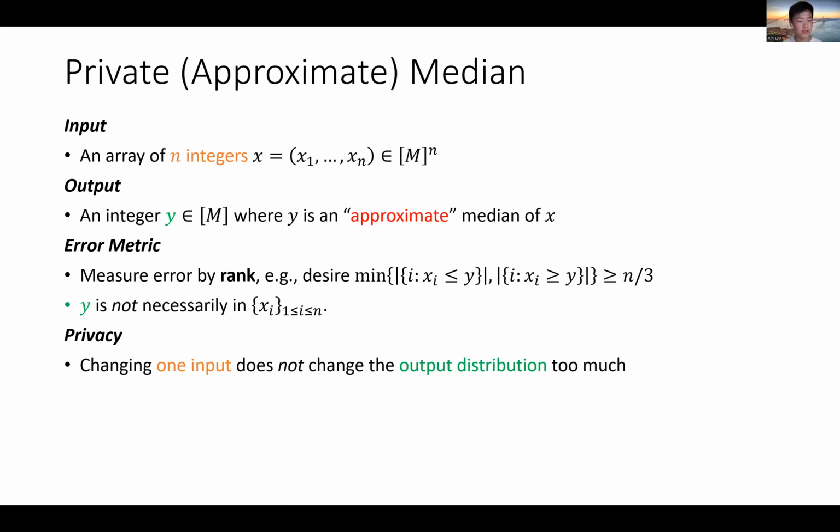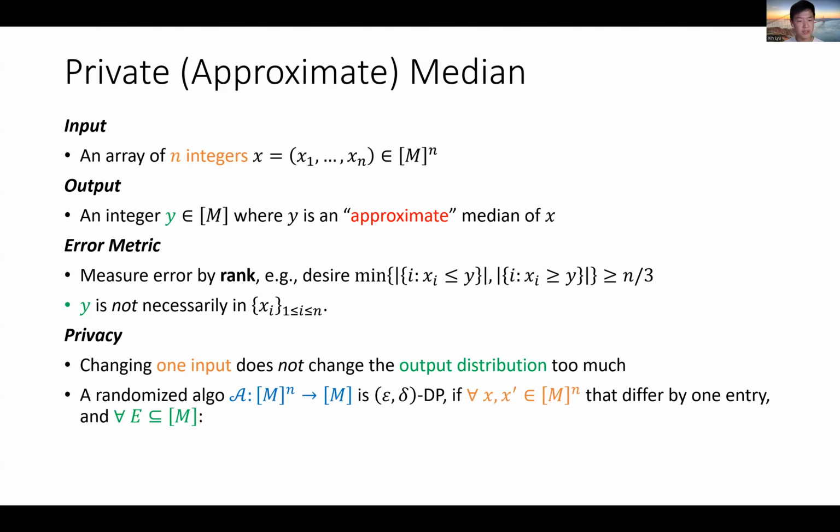So we have this privacy requirement, which informally says that changing one input of the integer array does not change the output distribution too much. More formally, we say that a randomized algorithm A is epsilon comma delta differentially private if for every two adjacent data sets x and x prime that differ by only one entry, and for any possible subset of outcomes E, the probability that A of x outputs a solution in the set E is upper bounded by e to the epsilon times the same probability concerning x prime, plus an additive failure probability of delta.